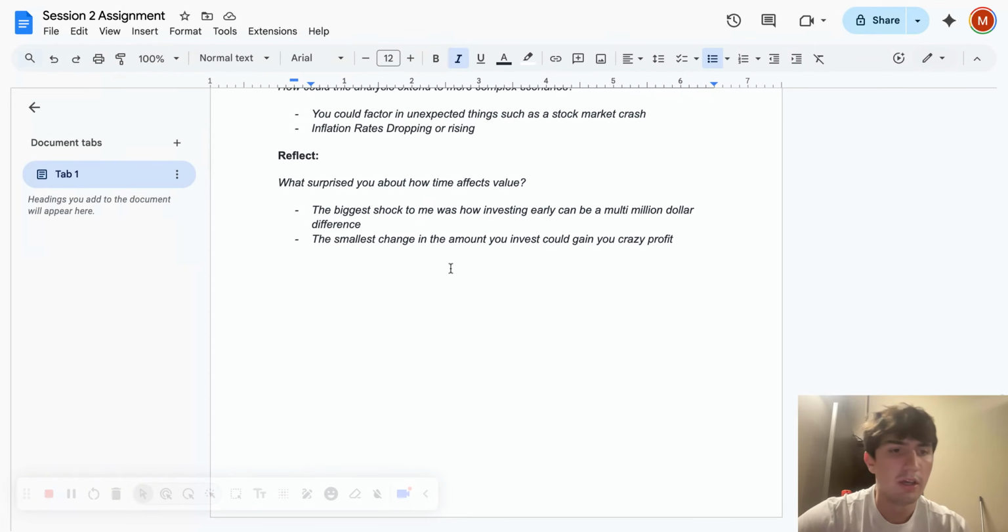And then also, I found it interesting that even if it's only $1,000 a year, this smallest change can gain you profit that is unimaginable, nearly like a $200,000 difference, which doesn't seem like that much when you compare it to 6 million, but if all goes wrong, you can still salvage the 200,000.